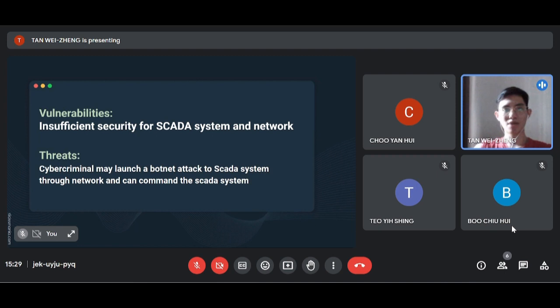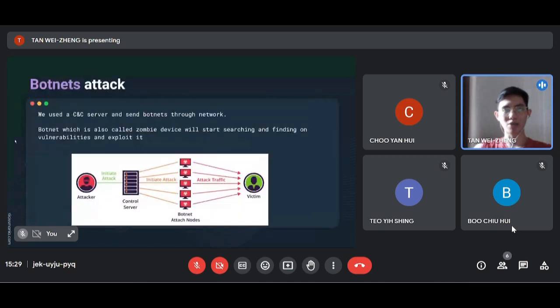First of all, finding and exploiting vulnerabilities. We use a CNC server and send the botnet through the network to your system to perform its next activities following command programming. In the next phase, the botnet, which is also called a zombie device, will start searching for vulnerabilities and exploit them.